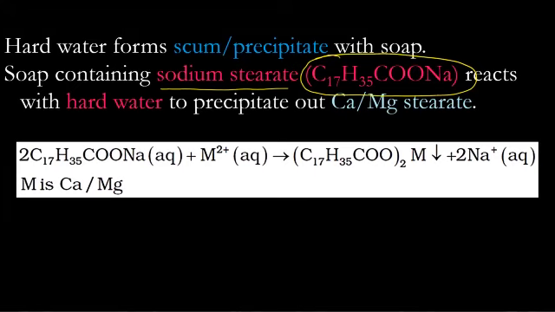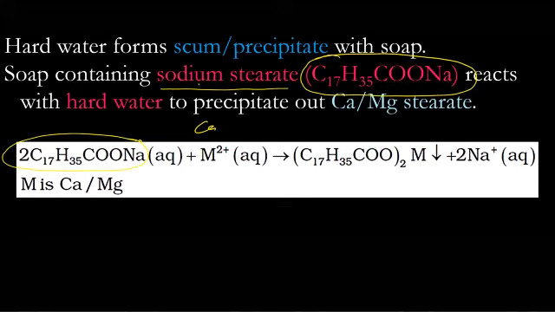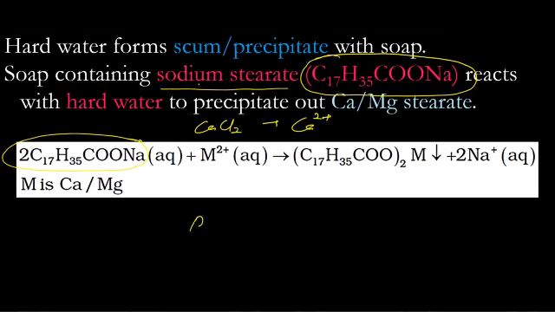This is the reaction. Sodium stearate, which is present in soap, is meant to dissolve the grease, dirt, oil, etc. But if there is hardness present, for example, calcium chloride, so calcium chloride is written as Ca2+. Magnesium chloride or magnesium sulfate are written as Mg2+. So this is a way to write.